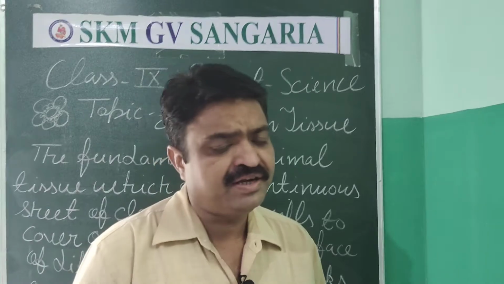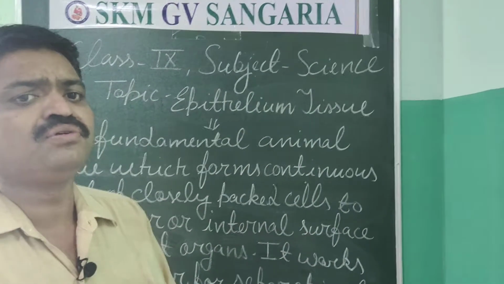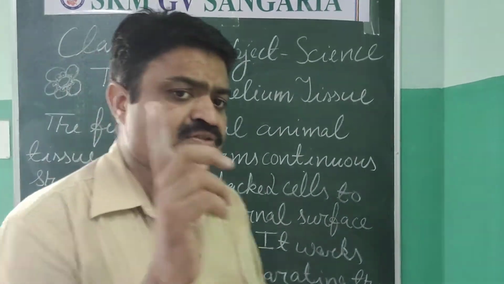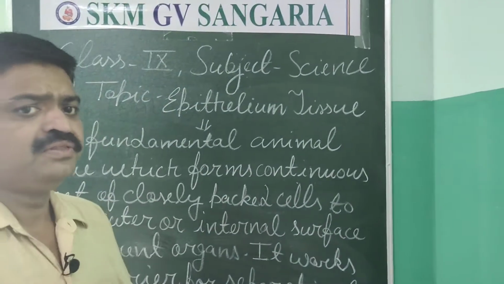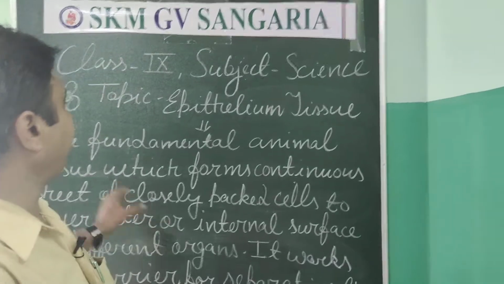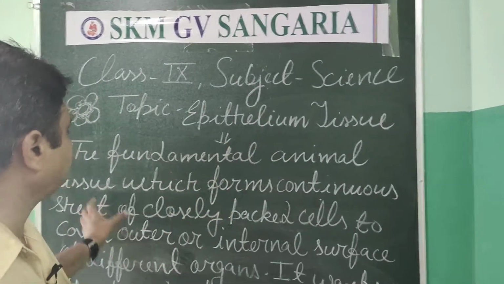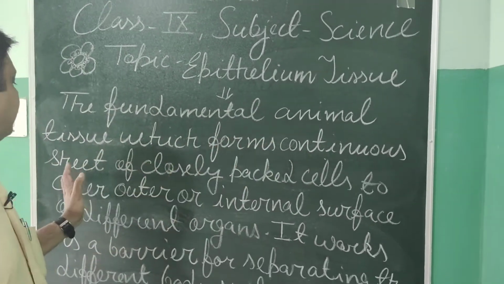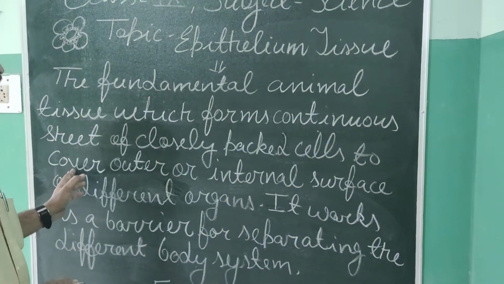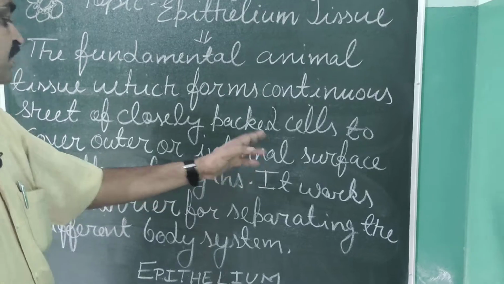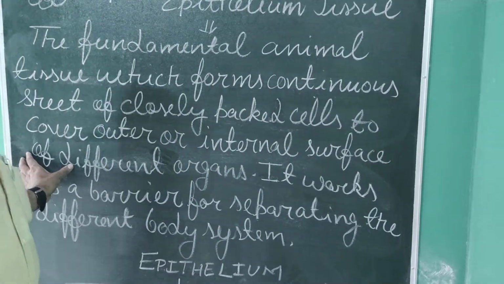That's why this tissue is also known as the covering tissue. If we speak about its proper definition, how can you learn it? The fundamental animal tissue which forms a continuous sheet of closely packed cells to cover the outer or internal surface of different organs.